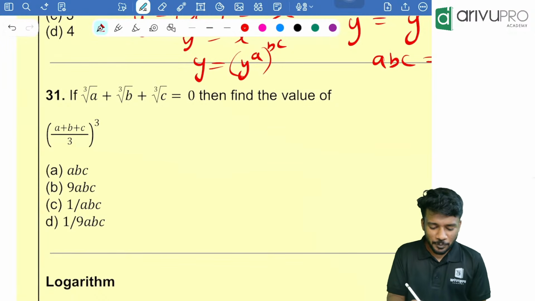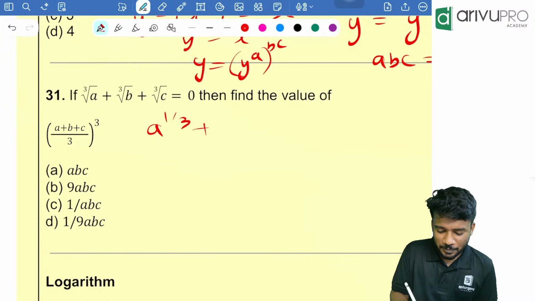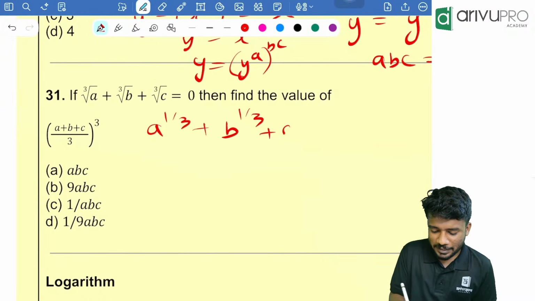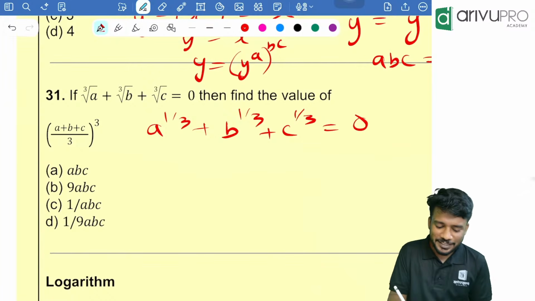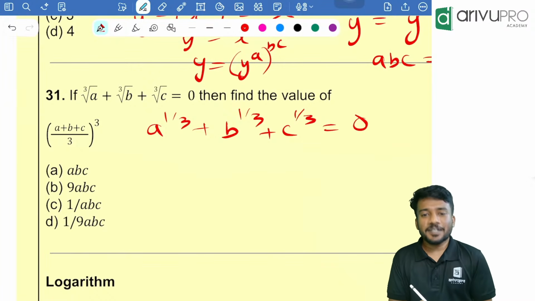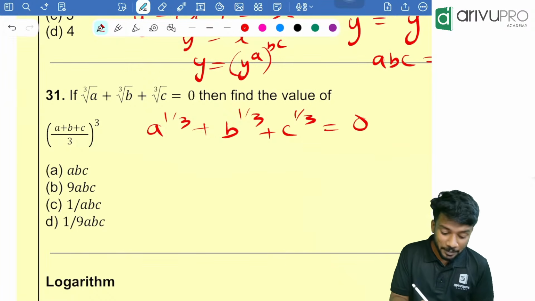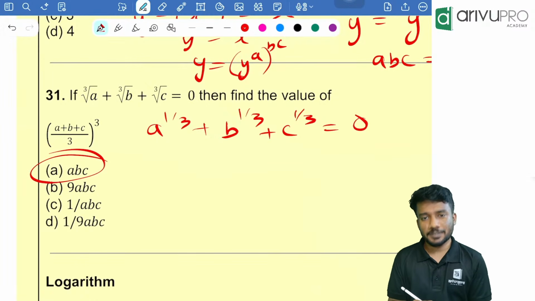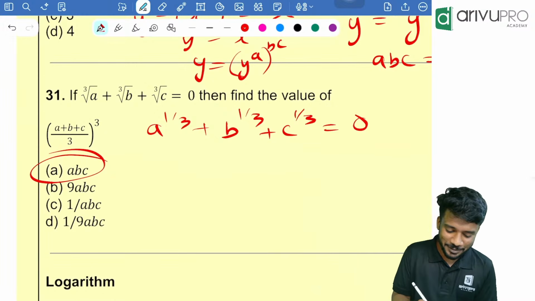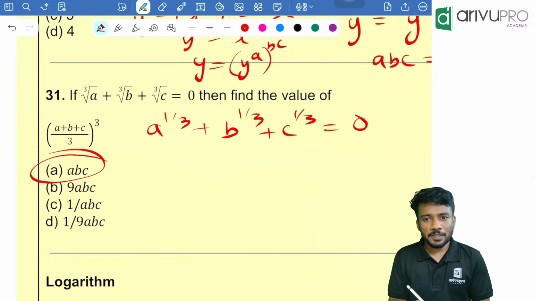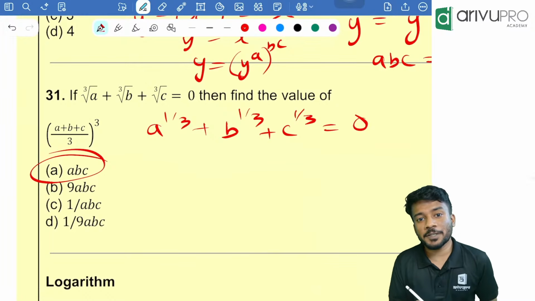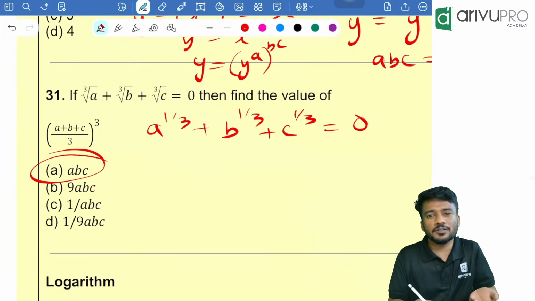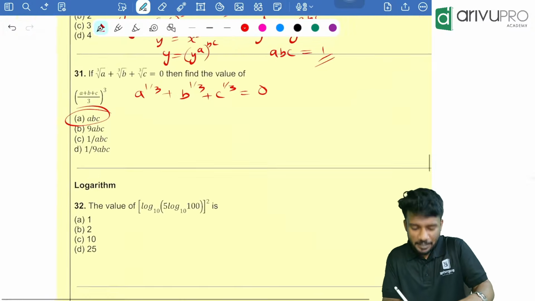If a raised to 1 by 3 plus b raised to 1 by 3 plus c raised to 1 by 3 is equal to 0, then the value of (a plus b plus c divided by 3) the whole cube is nothing but a into b into c. Usually the question will be like: a plus b plus c, the whole cube is equal to how much? Answer will be 27abc, because since 3 is over here, you can directly take abc.